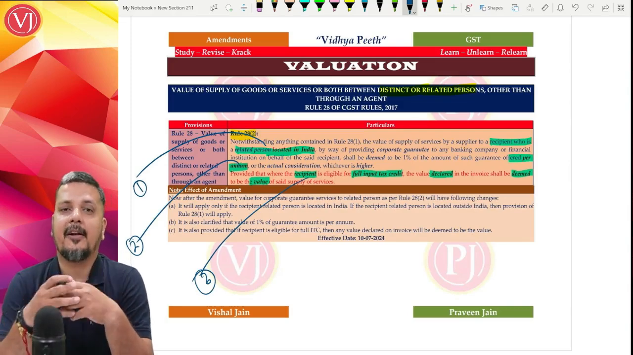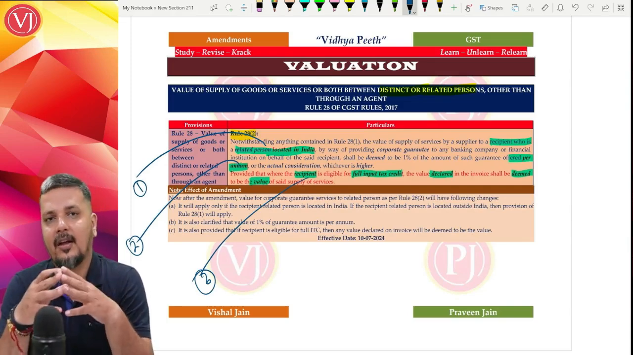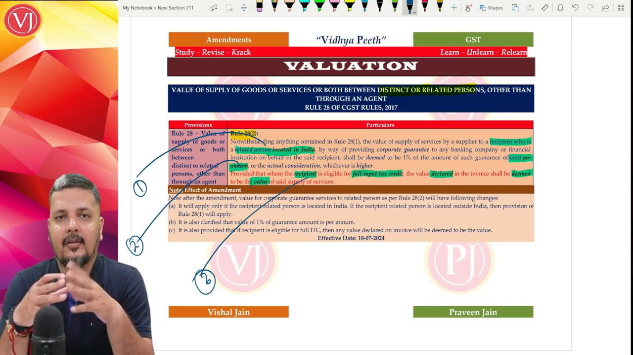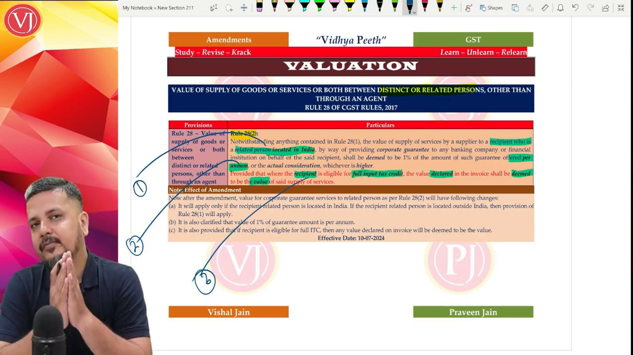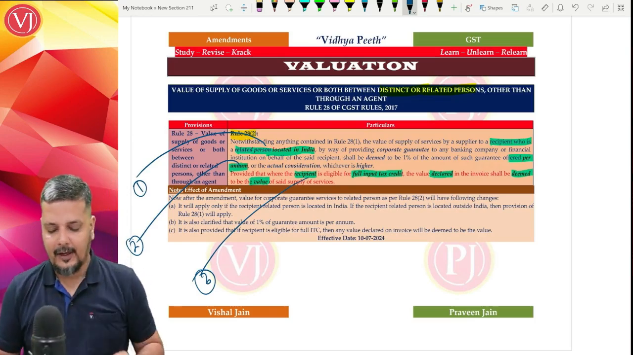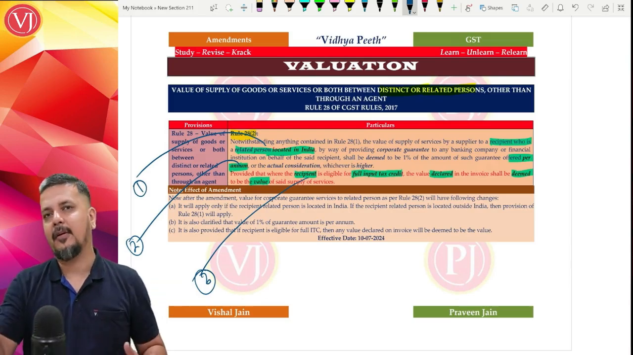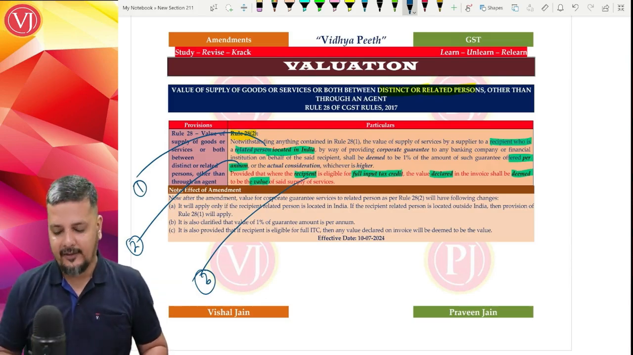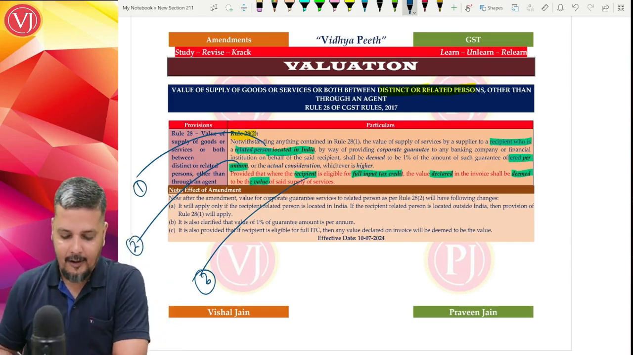Assume that the corporate guarantee is 1 crore. So 1% of 1 crore, and the actual consideration is say 70,000. Forget about the entire complication. You can put any value for that matter if the recipient is eligible for full ITC, because anyways, whatever output tax the supplier related person pays, the recipient related person can take the input tax credit. So that is the logic. The same logic of Rule 28.1 is brought in Rule 28.2.